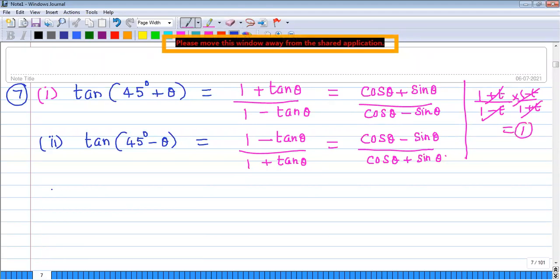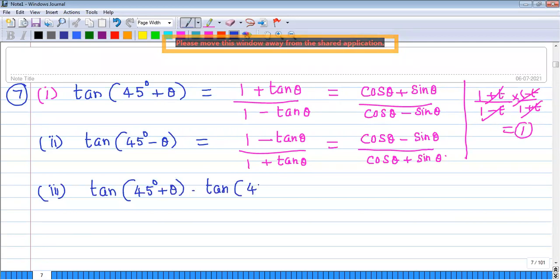So let us write that formula also: tan of 45 degrees plus theta multiplied by tan of 45 degrees minus theta gives 1.